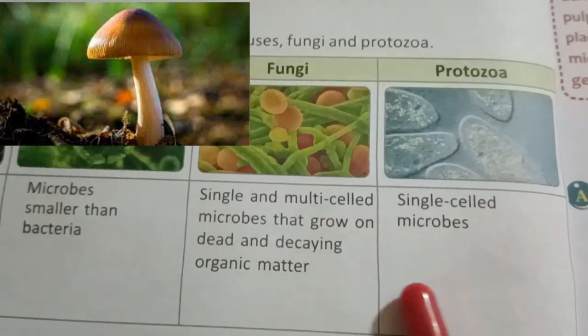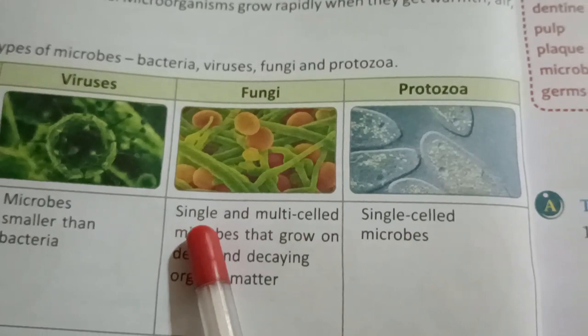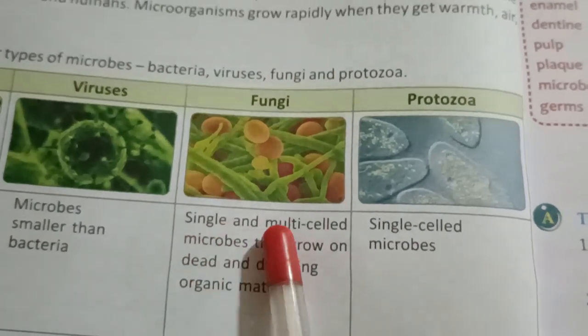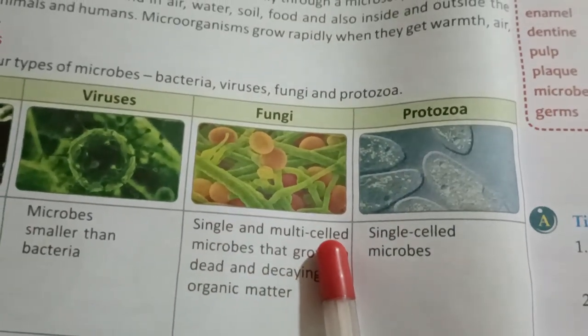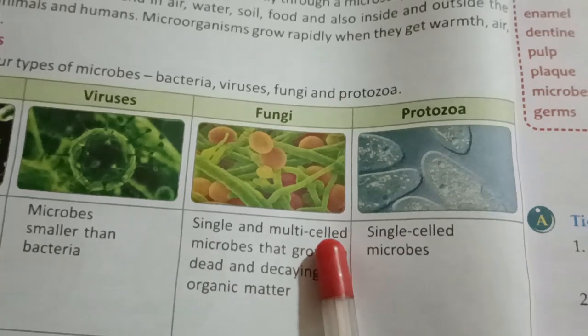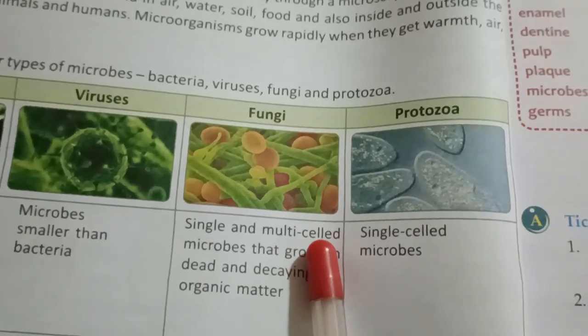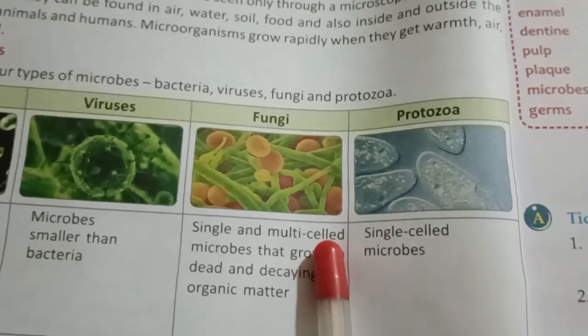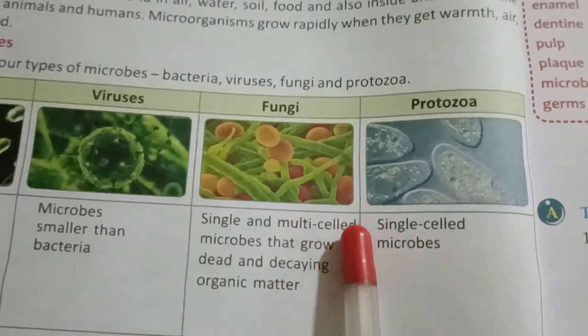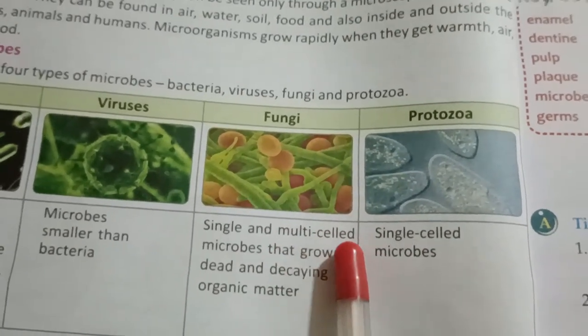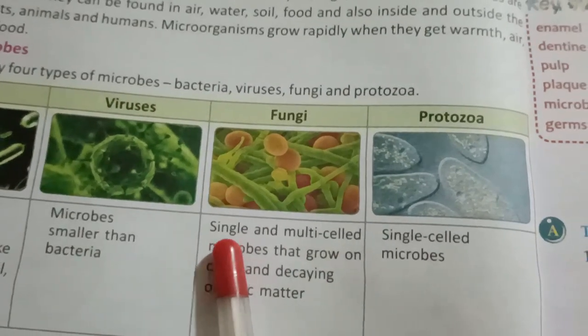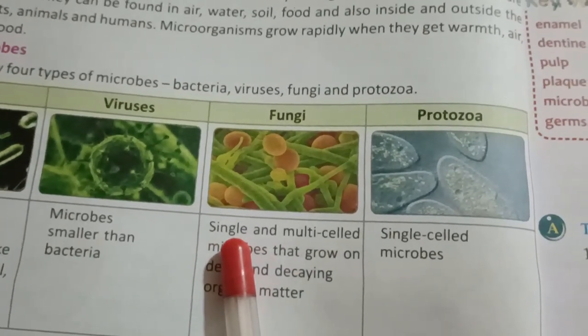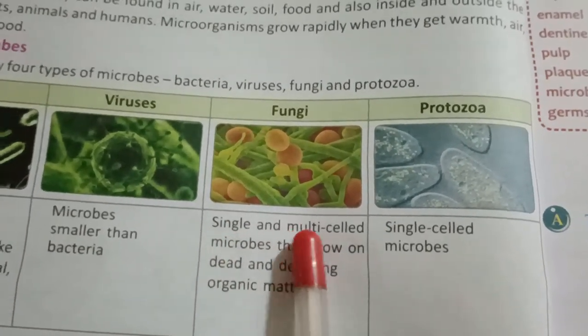So see what is given here: fungi are single and multi-celled. I said just now that mushroom is a fungus that we can see with our naked eyes, which means this mushroom is multi-celled. But some fungi are single-celled also, and those we cannot see with our naked eyes.